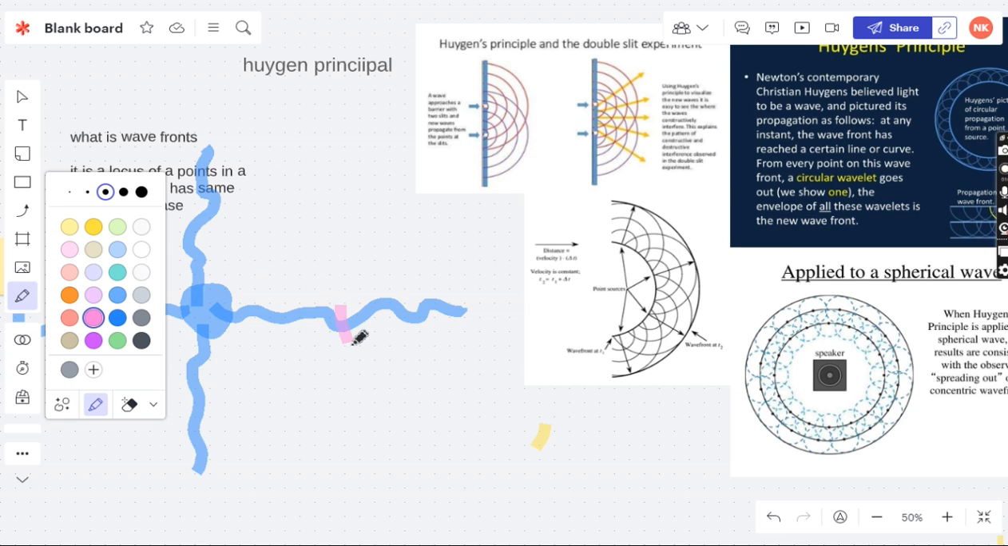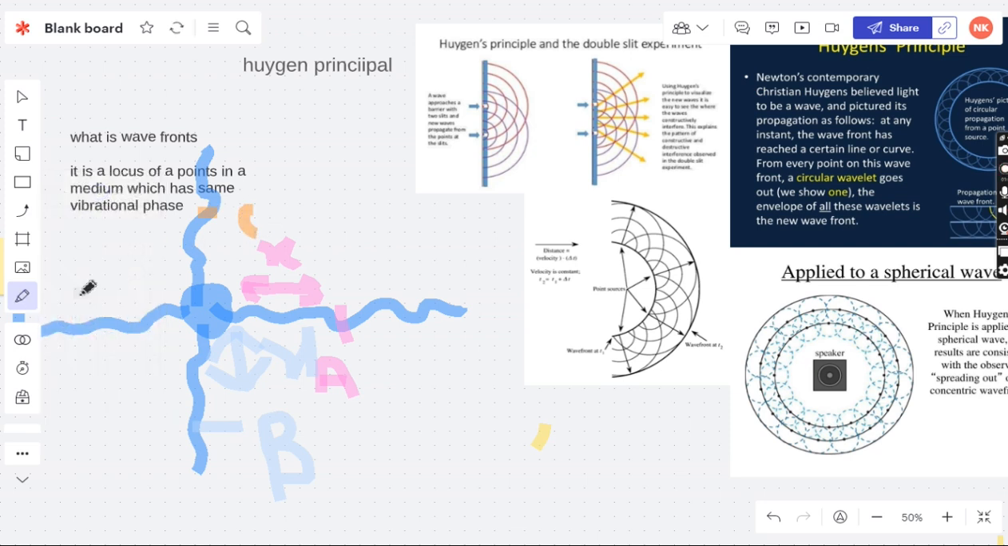This is point A, and it has moved to this point. This is basically the existence in time t. Same goes for here as well, this is B. So when you join all the points, you will see a spherical shape. This is created when you join all the points.